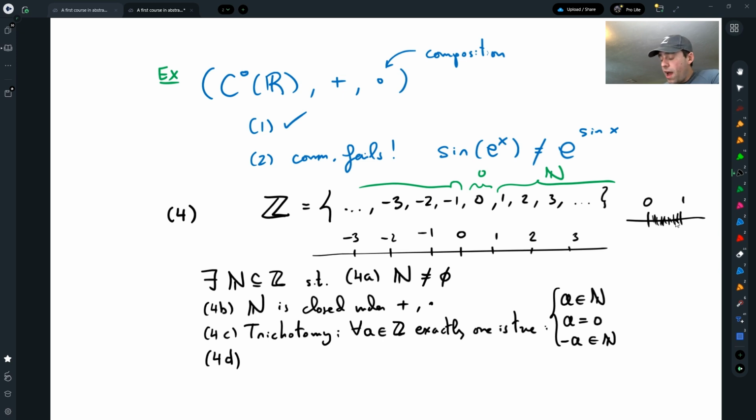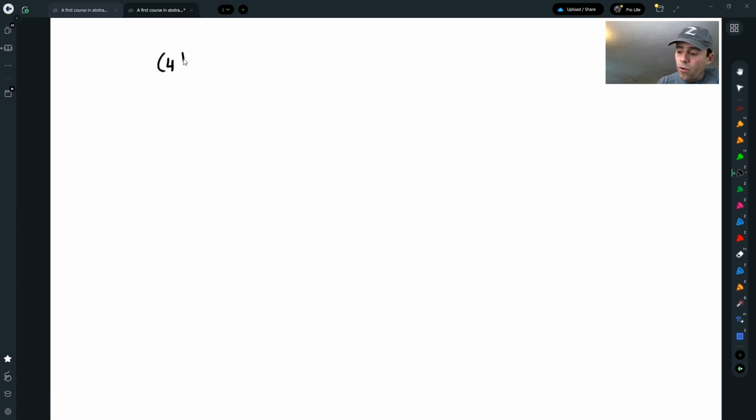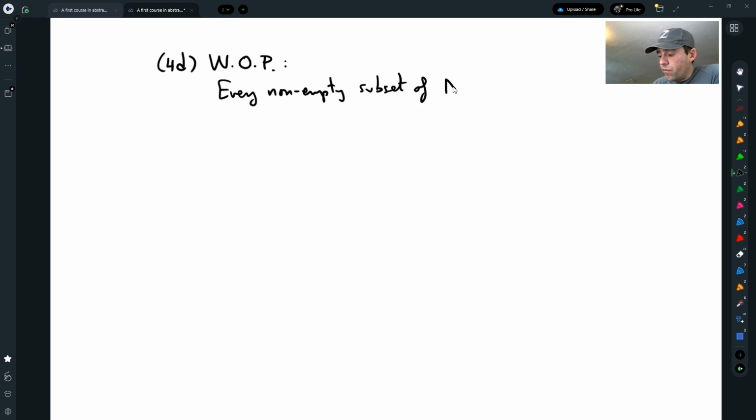So what we are going to call the well-ordering principle says that, let me just write it on the next page so it's not crowded in there. The 4th axiom is the well-ordering principle. It says that every non-empty subset of the natural numbers has at least one element.